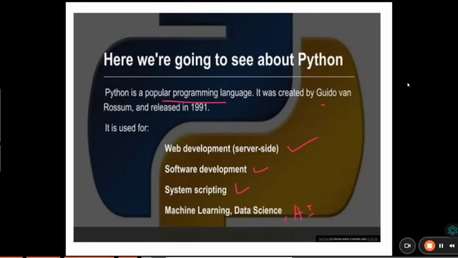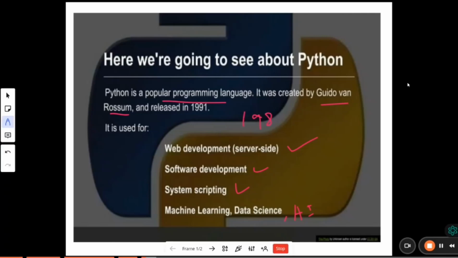So Python was created by Guido van Rossum. He was the father of Python. Remember, Python was first created in 1989, but its version was released in 1991. Why? Because some of the early Python versions did not consist of the functions, so that's why the version was released in 1991.